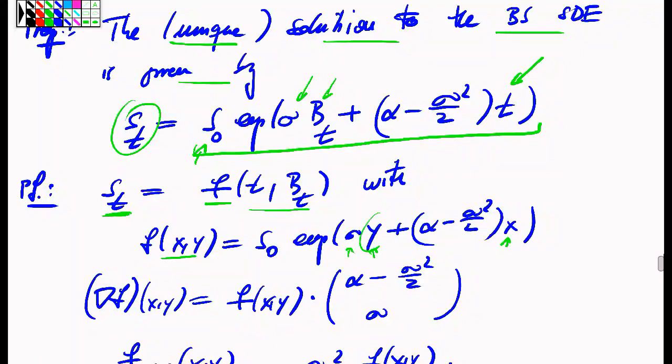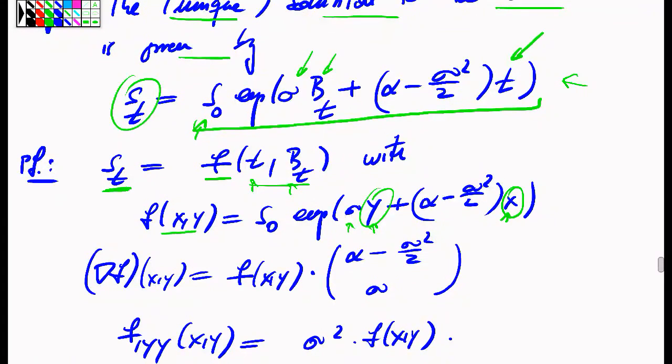So the two variables x and y are written here. Everything else is not dependent on x and y. This is just the three parameters of the model. So in that regard, the proposed solution here is obtained by applying this particular function in two variables x and y to a two-dimensional process whose first coordinate is just the t process, just the identity process, and whose second coordinate is the B_t process, the Brownian motion in one dimension.